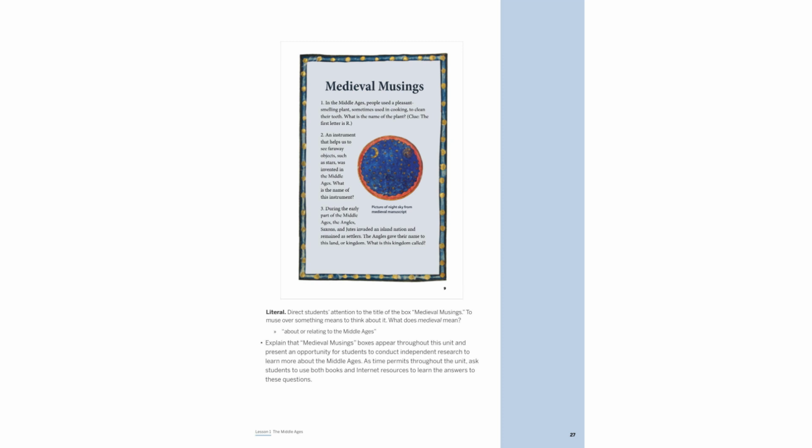Medieval Musings invites exploration of intriguing Middle Ages facts. For instance, rosemary, a fragrant herb, was used for dental hygiene. The telescope, a revolutionary tool for observing distant stars, was invented. Additionally, the Angles, Saxons, and Jutes settled in what became known as England, named after the Angles. These insights enrich our understanding of medieval life.